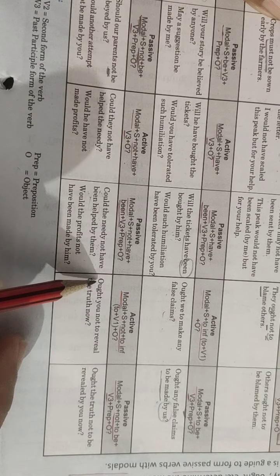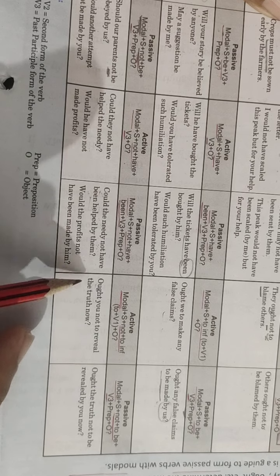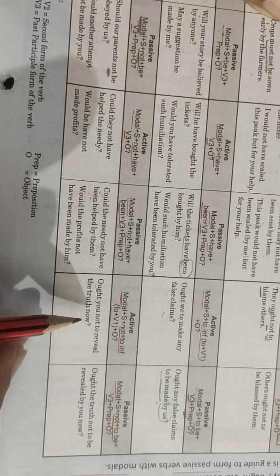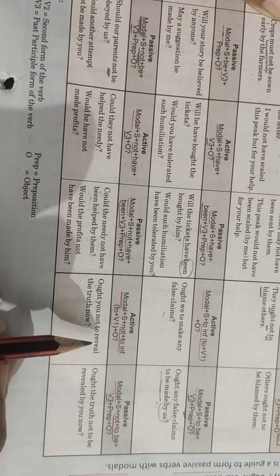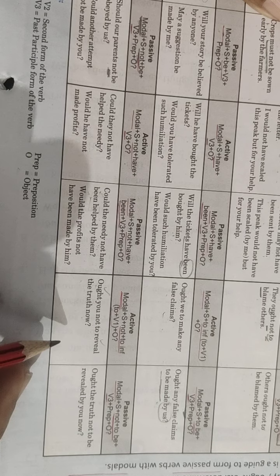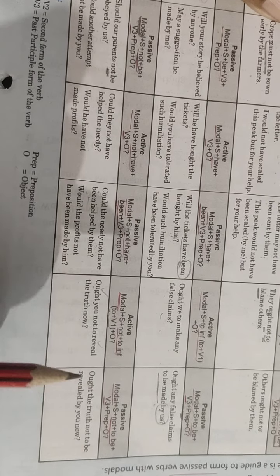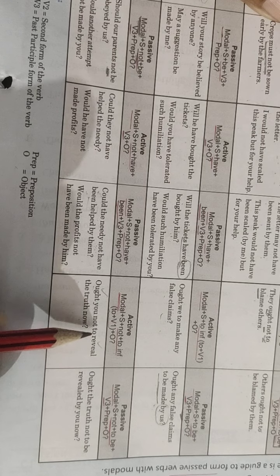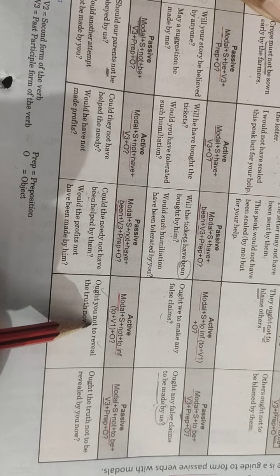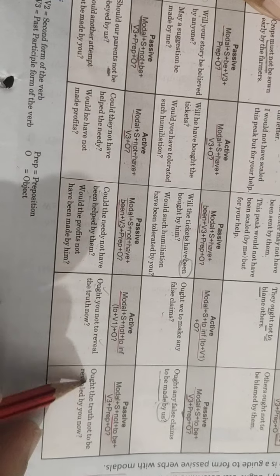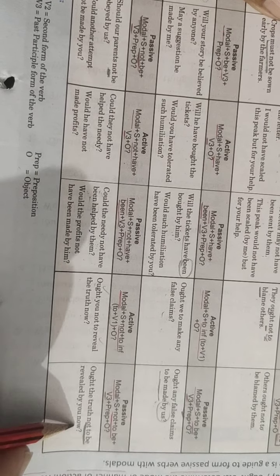And the last example with ought to plus V1 form. Ought you not to reveal the truth? At least I must add here that you will observe some kind of trickiness in the sentence, because you have a modal verb also, you have your action word also. So you have to be a little bit careful to place the correct word in between. Ought you not to reveal the truth now? Ought the truth not to be revealed by you now?